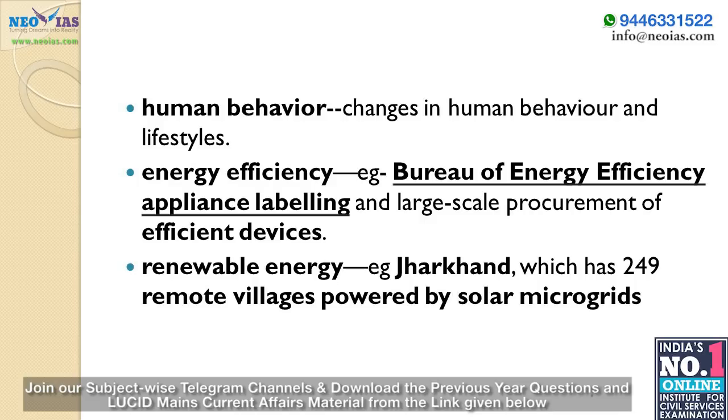Then focusing on renewable energy. This is another example which you can include. In Jharkhand, around 250 remote villages are powered by solar microgrids. Microgrids are localized supply of electricity, that is, the electricity is generated locally. So even if there is no connection from the electricity grid, we can develop our own electricity by using local sources. This example we can include.